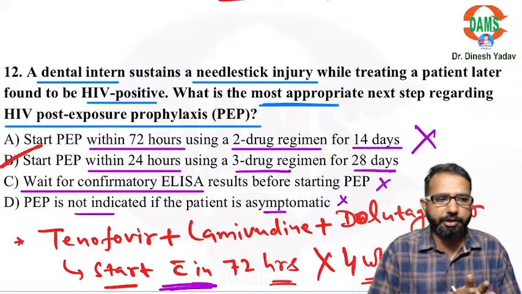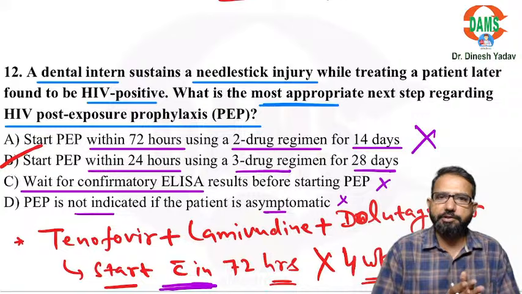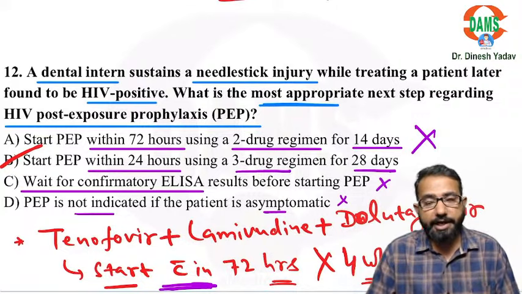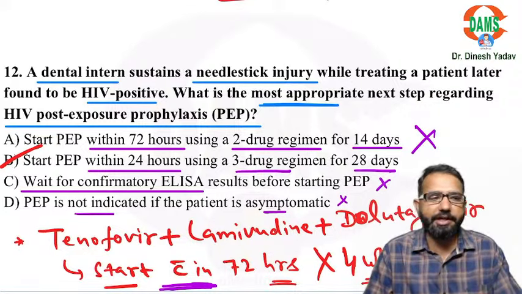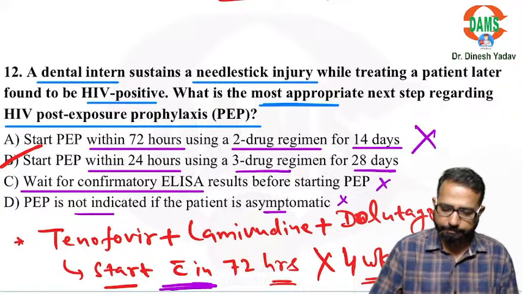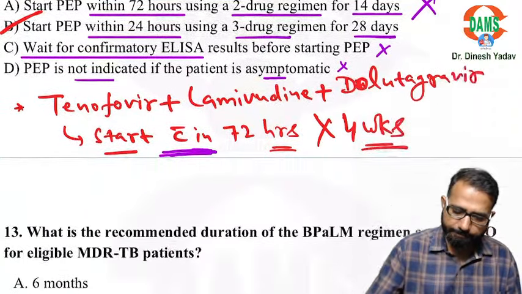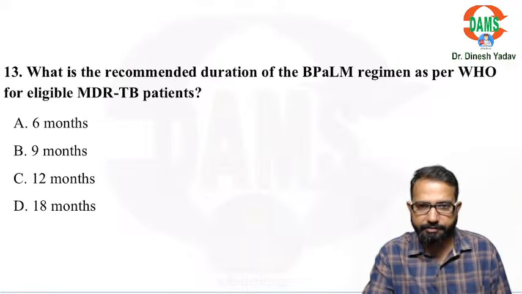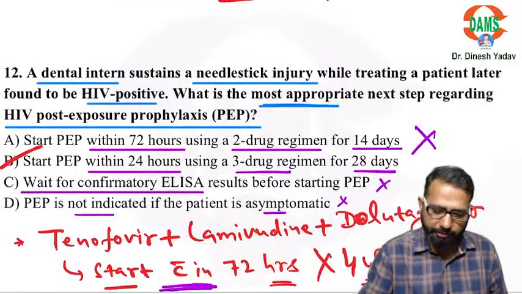So start PEP within 24 hours. Yes, obviously, that is best. But at least within 72 hours. Okay. TLD regimen, don't forget. That is also the same regimen used for treatment as well. In treatment also we use the same regimen.